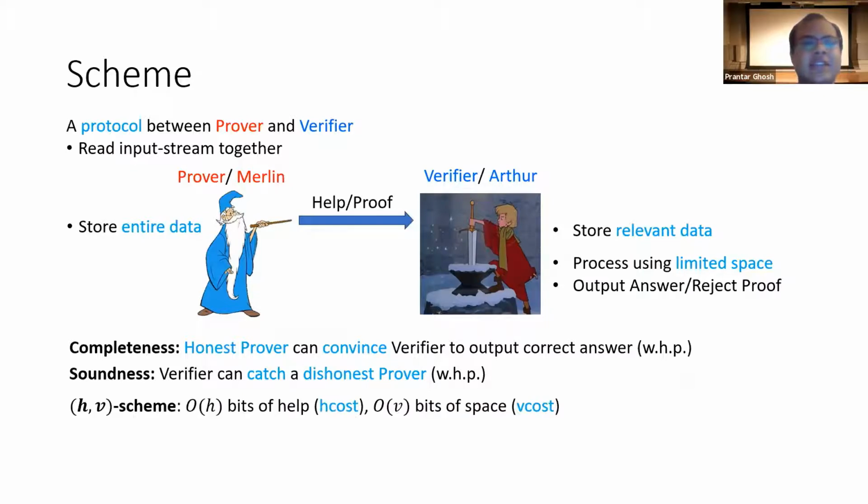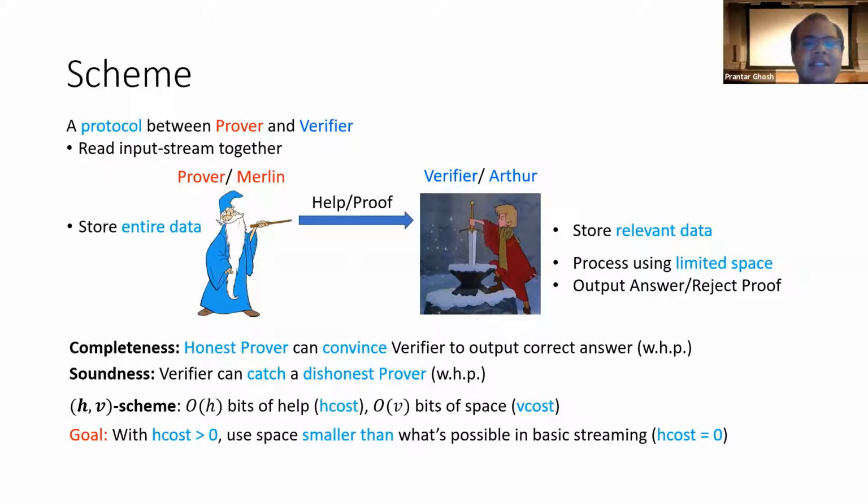And the terminology that I'll be using throughout the talk is that of an (h, v) scheme, which means a scheme that has order h bits of proof size and order v bits of space usage. So the help cost is shortened as h-cost, and the space usage, that is the verification cost, is shortened as v-cost. Now in designing a scheme, our goal would be to use some help to obtain space smaller than what we were already getting in basic streaming, that is, without any help.